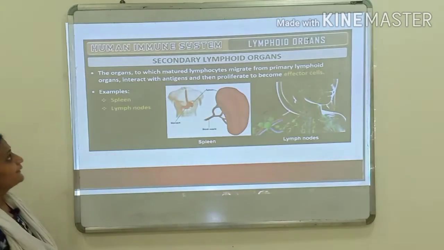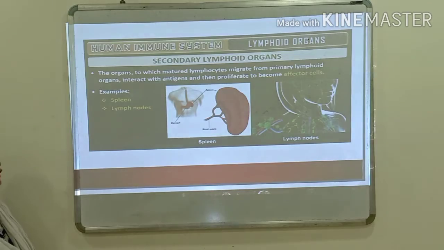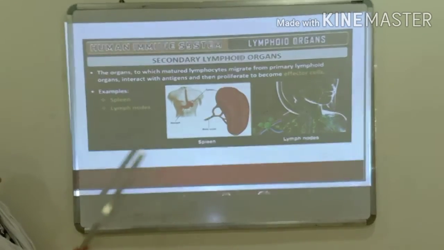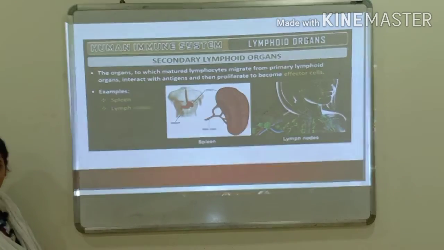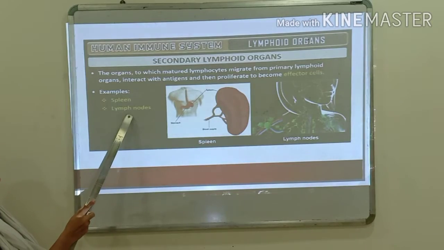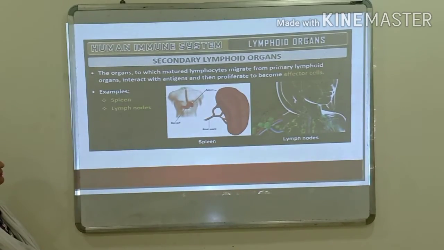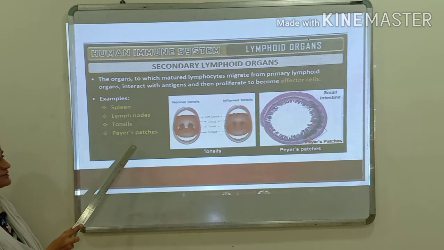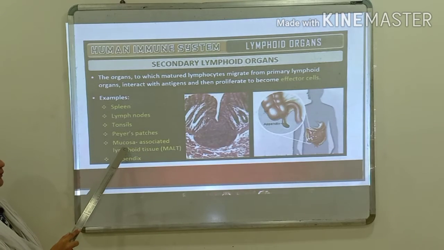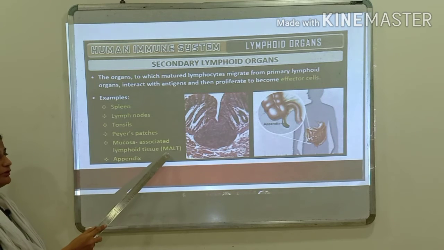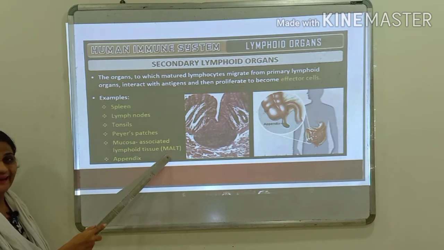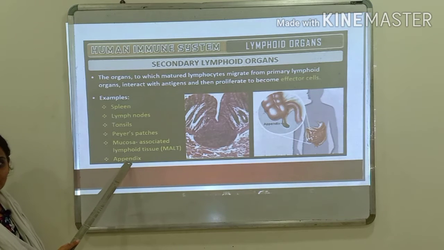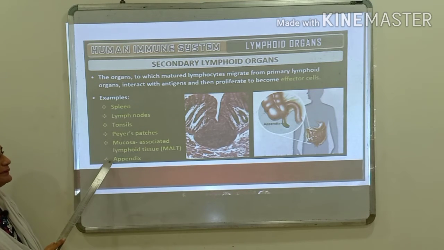Examples of the secondary lymphoid organs are, number one the spleen, second the lymph node, then tonsils, Peyer's patches, mucosal associated lymphoid tissue, abbreviated as MALT, and the appendix.